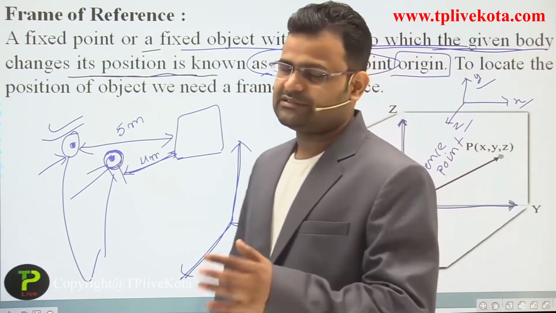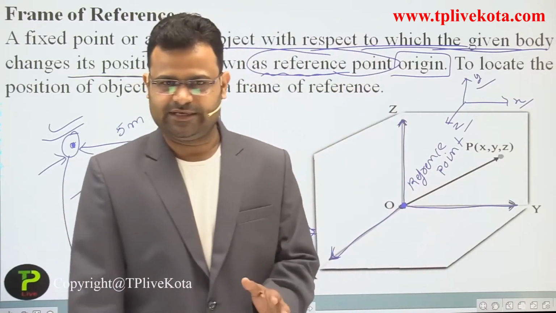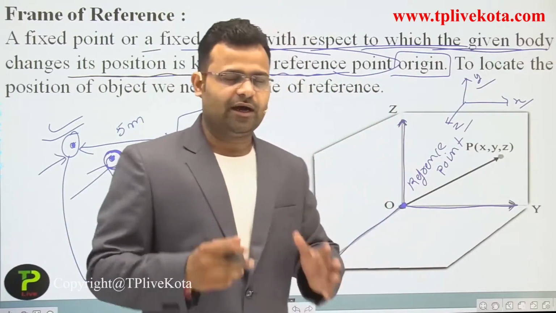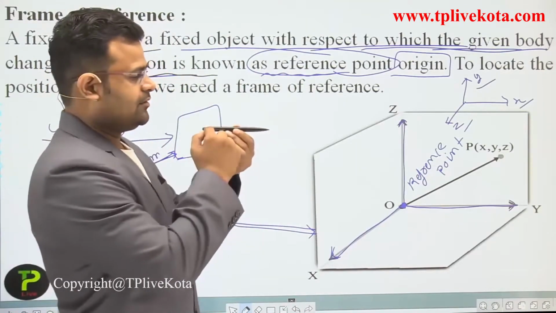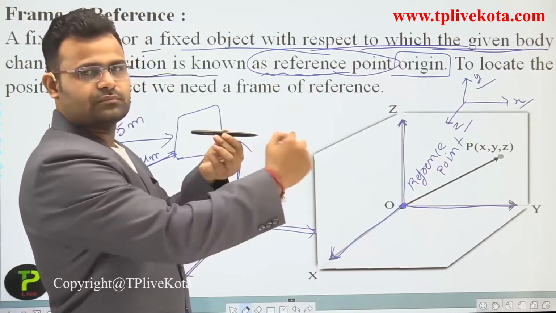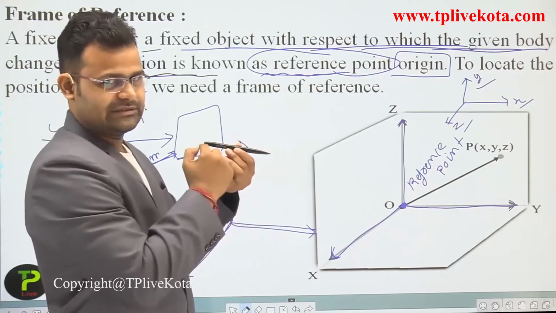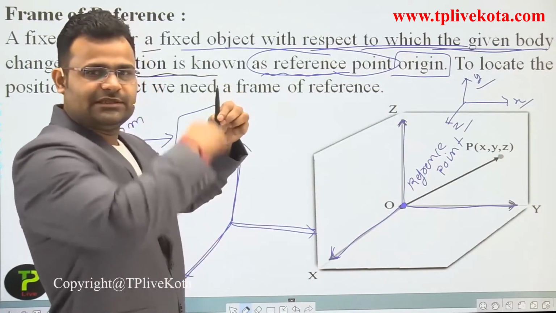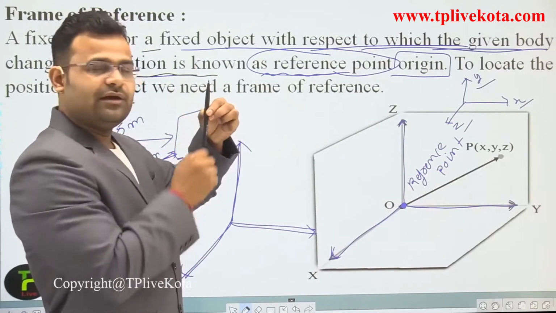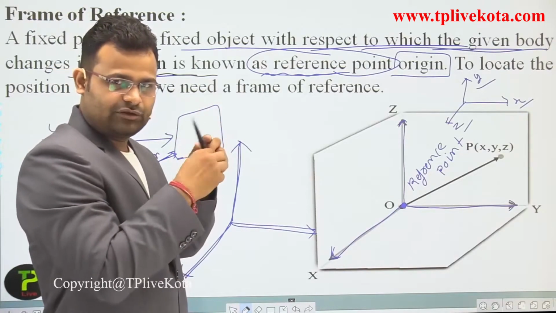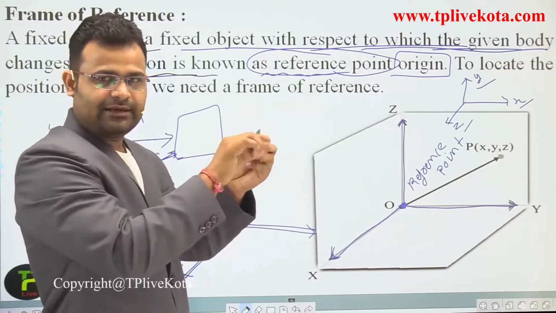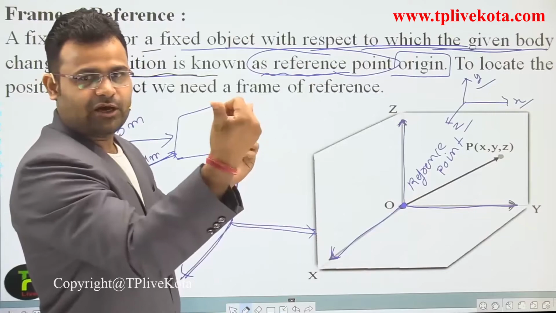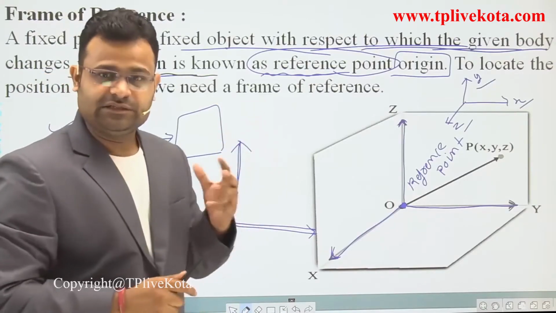First one is x, second one is y, third one is z. Physically, suppose at that point, the first one is that direction, we can say x. The second one is that direction, that is y, and the third one is outside and inside, that is the z direction.